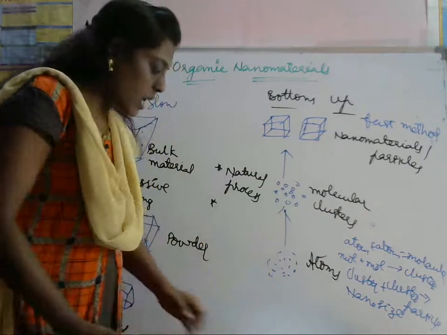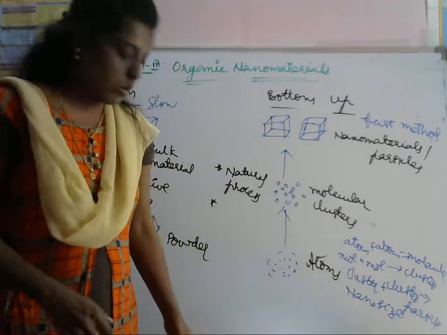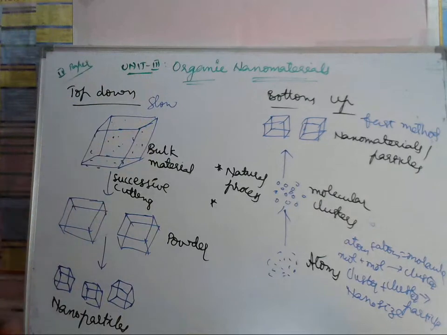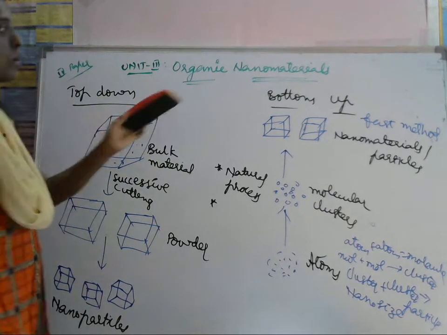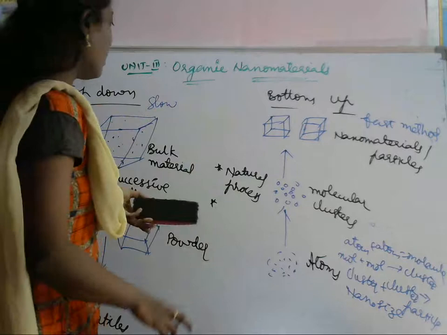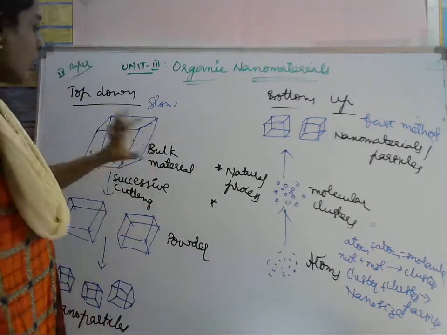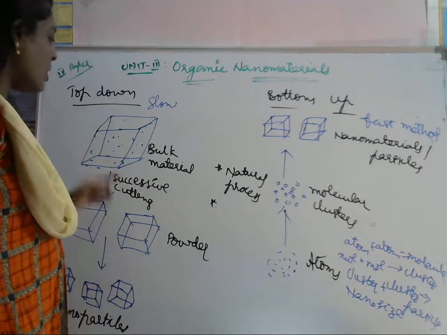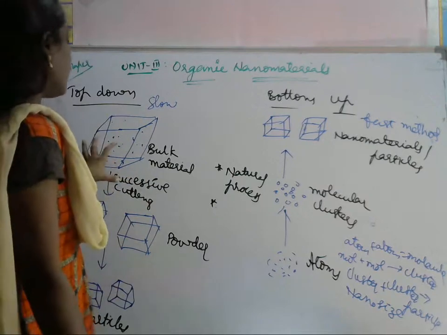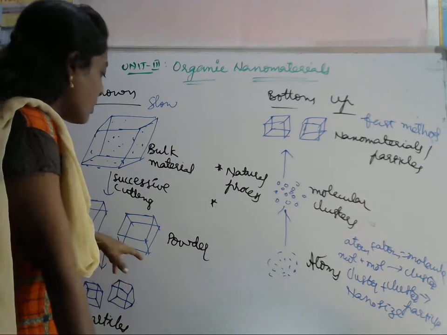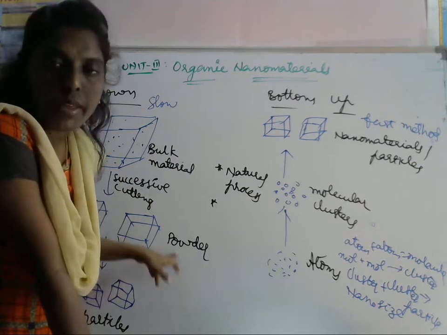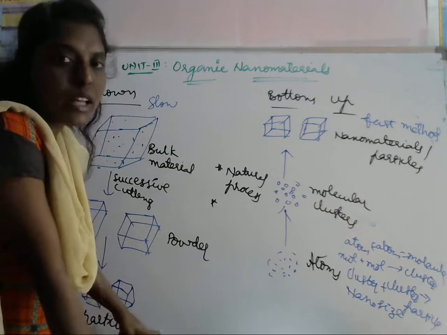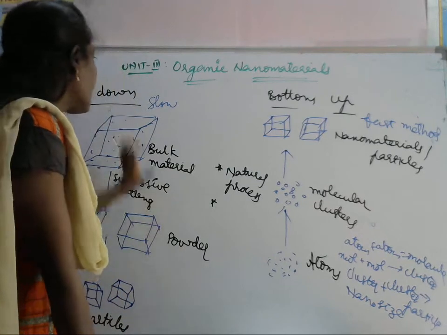So let's see nano manipulation. What is nano manipulation? This is an important one. Definitely they will give a question on top down approach and bottom up approach. Very simple. We take the bulk material and by successive cutting we change it into powder form. Again if you cut this, you will get the nanoparticles. Finally we got the nanoparticles. This is the top down approach.